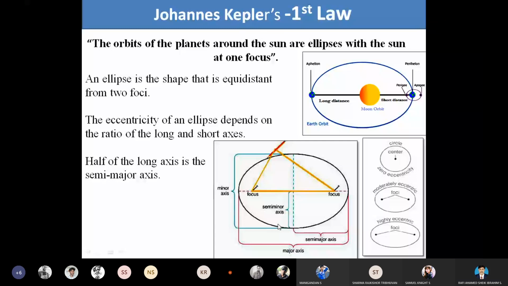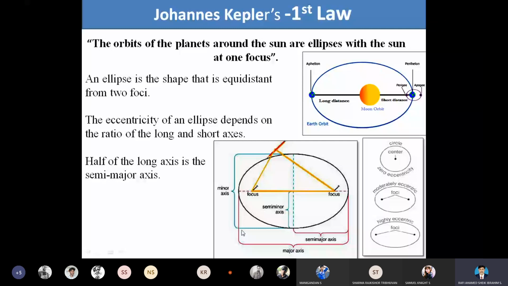This distance is considered the semi-major axis. The full distance is considered the major axis. If you draw the graph, we can see the orientation. Here, this side is considered the minor axis, and this region is considered the semi-minor axis.